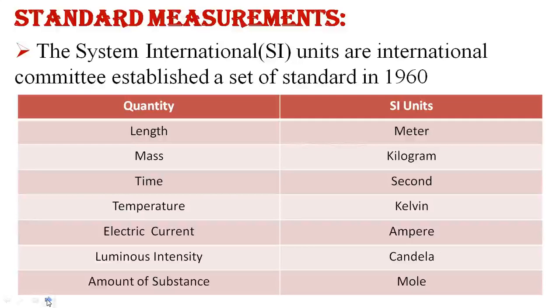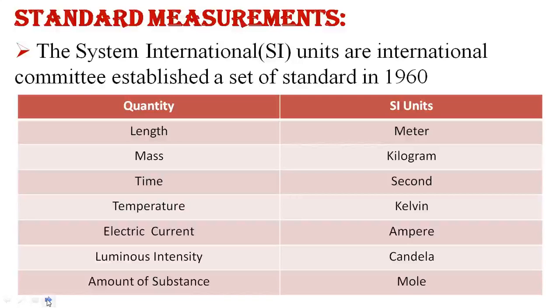In 1960, an international committee, the System International Units, established a set of standards for measurement quantities like length, mass, time, temperature, electric current, luminous intensity, and amount of substance. These measuring quantities are defined by System International units or standards.